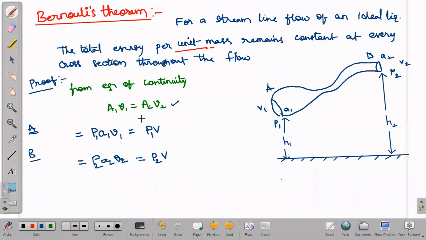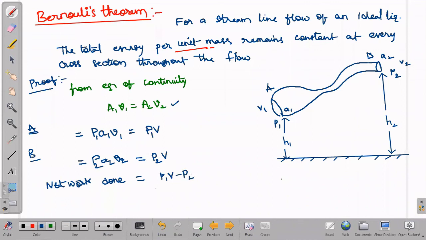Now the net work done, if we write, what we will get? We can write P1 V minus P2 V as the net work done. Change in work done can be taken as net work done.